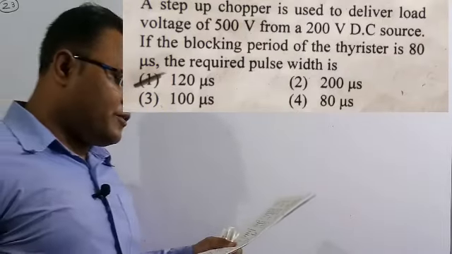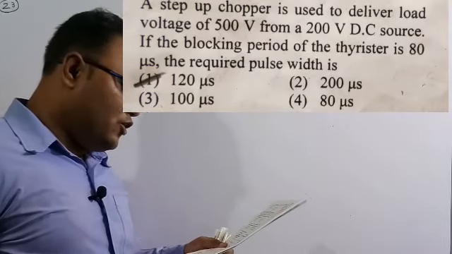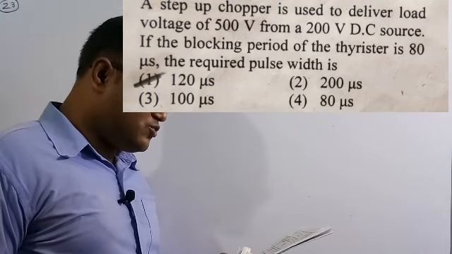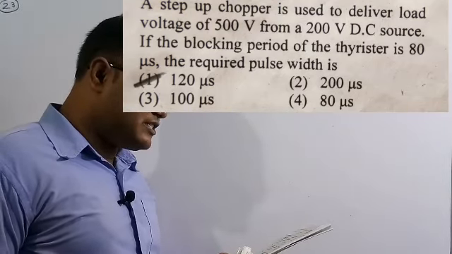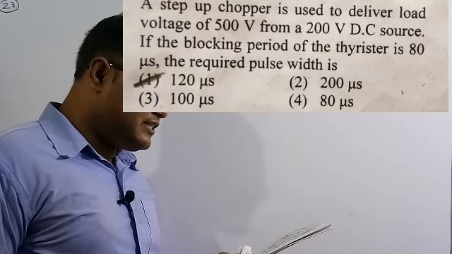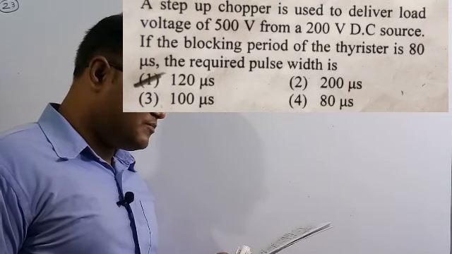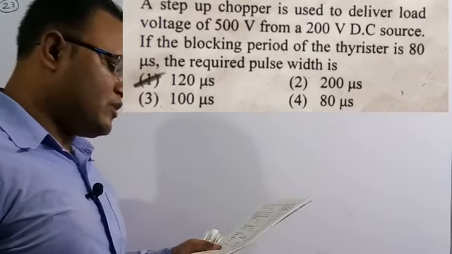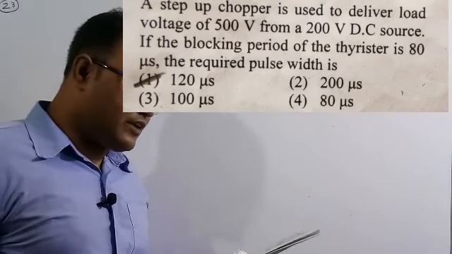See the question here. The question says that a step-up chopper is used to deliver a load voltage of 500 volt from a 200 volt DC source. If the blocking period of the thyristor is 80 microseconds, the required pulse width is. So here they have given a step-up chopper. The input voltage is 200 volt DC source and the output voltage is 500 volt.